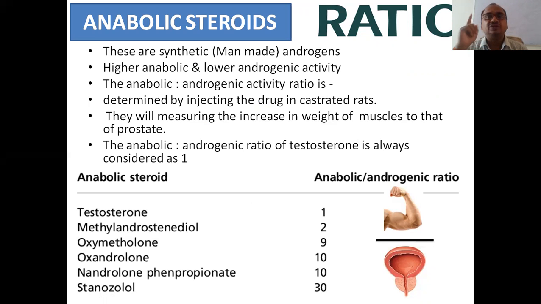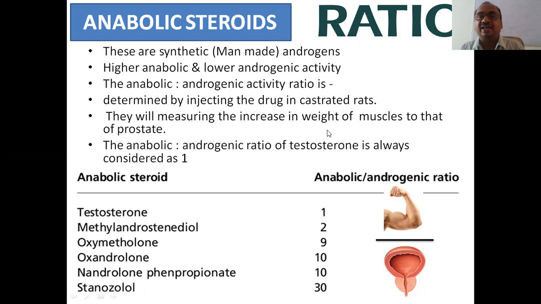First, they will give an injection to the rats. The dose they have prepared, which they suspect has a steroidal action, they will give into the rats. Then castrated rats, castrated meaning rats without testis, because they have to know the androgenic action. Then they will measure the increase in the weight of the muscles compared to that of the prostate gland.